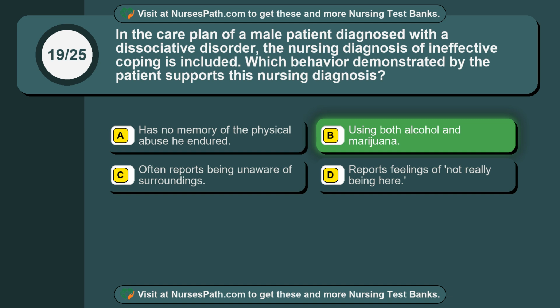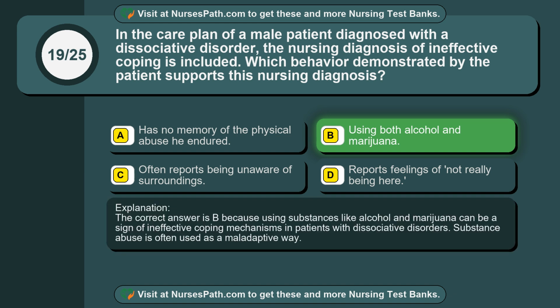The correct answer is option B. Using both alcohol and marijuana. The correct answer is B because using substances like alcohol and marijuana can be a sign of ineffective coping mechanisms in patients with dissociative disorders. Substance abuse is often used as a maladaptive way